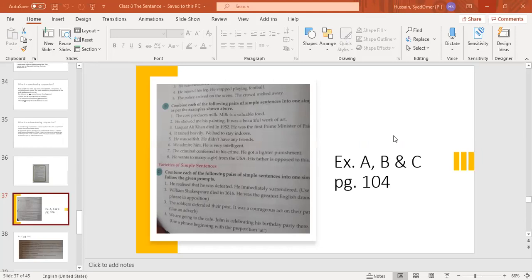Exercise C, teacher, there was an internet problem. That's why I left the class. Okay. Exercise C. Sentence number 7. I'll repeat it at the end. Okay, not a problem.